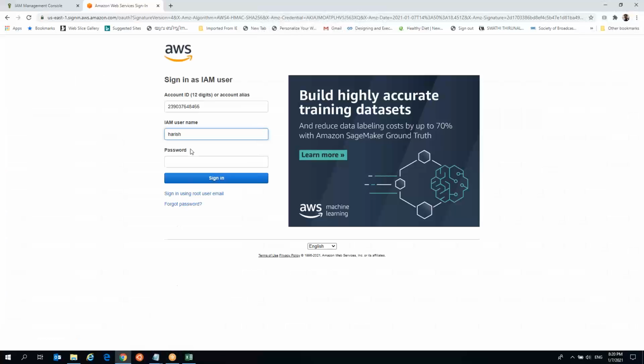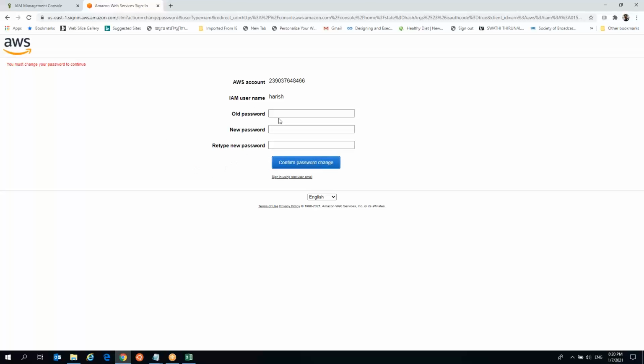You can paste it over here and sign in. Okay, see, we have check-marked the option to require a password reset at the next login. That is the reason you need to reset the password. You can type the old password and the new password. Okay, confirm password change.